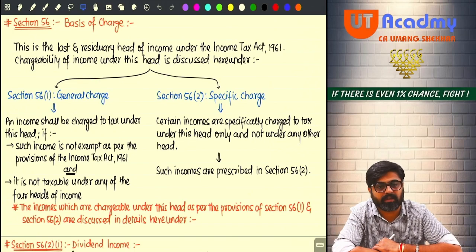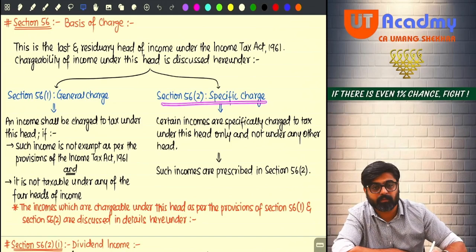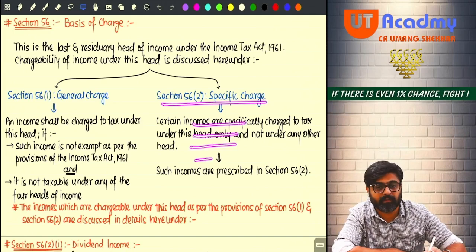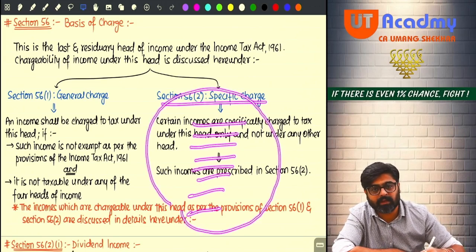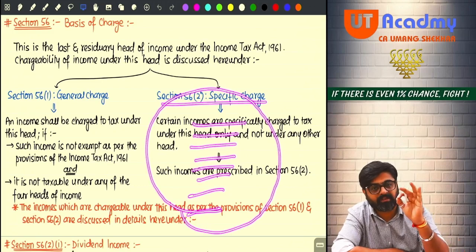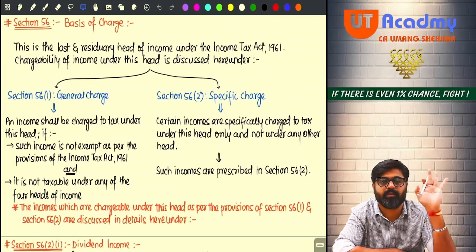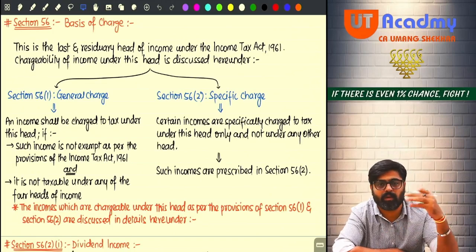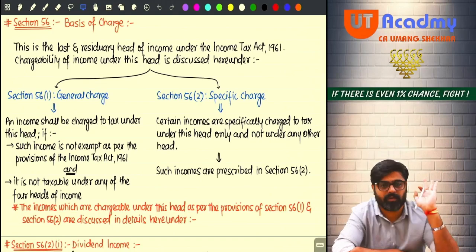So as per section 56(2), there are certain incomes. The list of those incomes is given. Yes or no? So whatever incomes are given in this list, specifically these incomes will be taxable only under the head IFOS. These incomes will not go to any other head. These incomes will come in your IFOS head only.